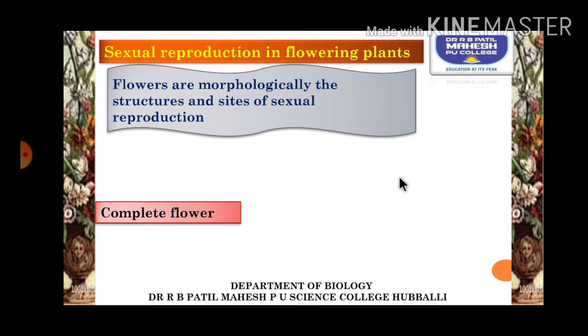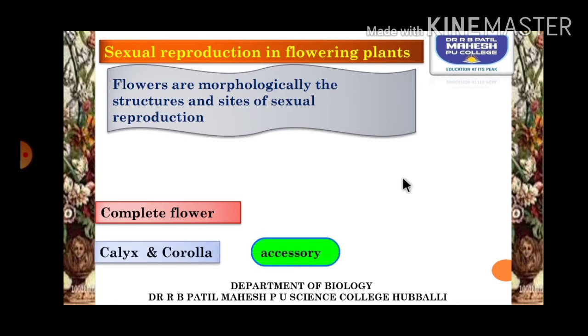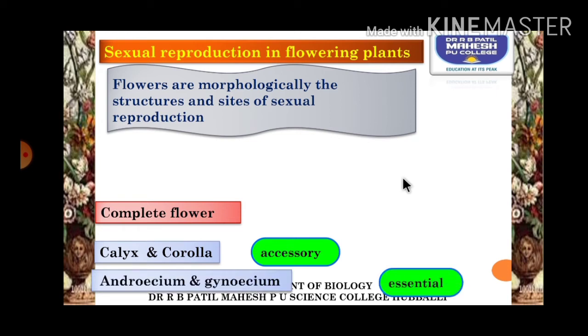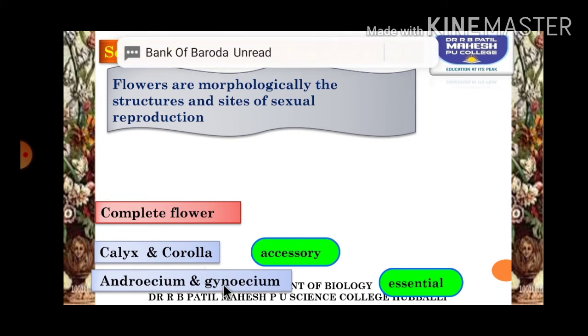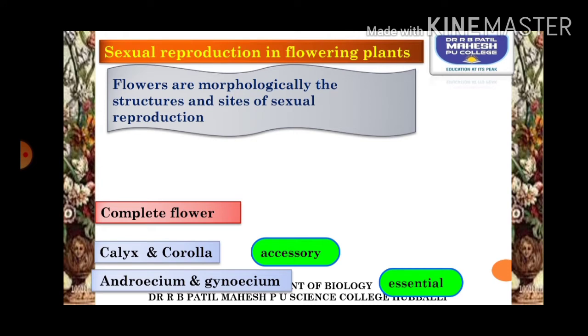If the flower has all the whorls, calyx, corolla, androecium and gynoecium, then that flower is said to be complete. If any of these whorls are missing, say the flower has no calyx but has corolla, or has no gynoecium but has androecium, then such a flower is called an incomplete flower.